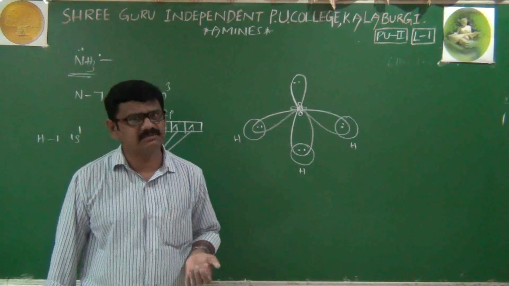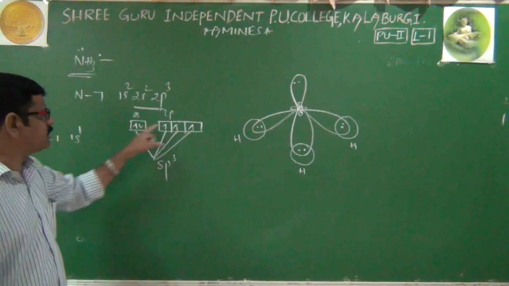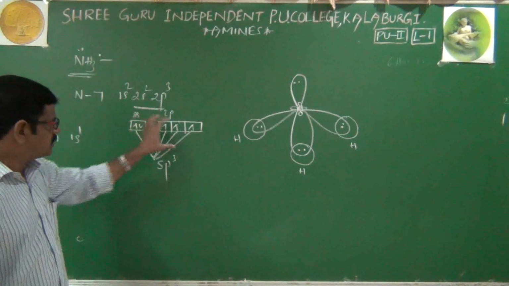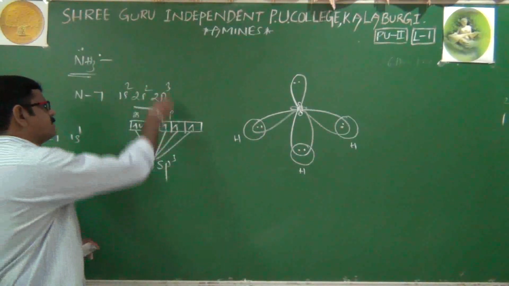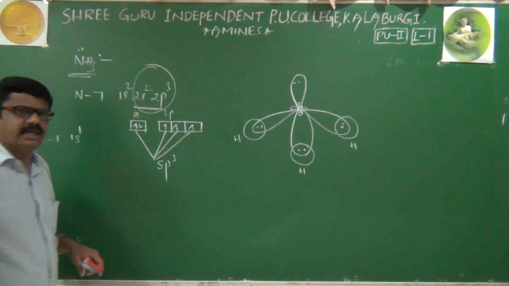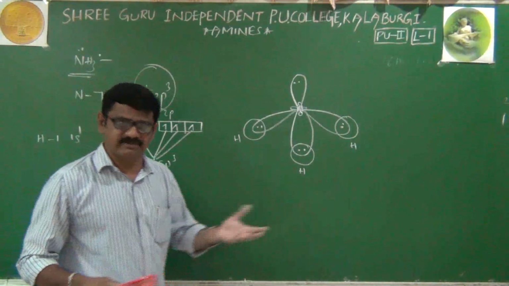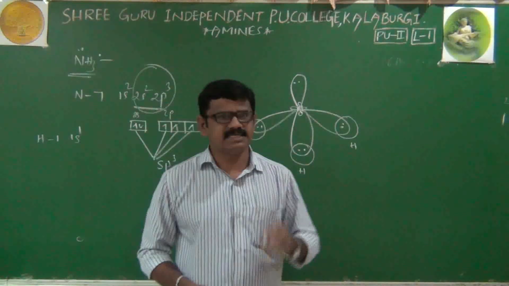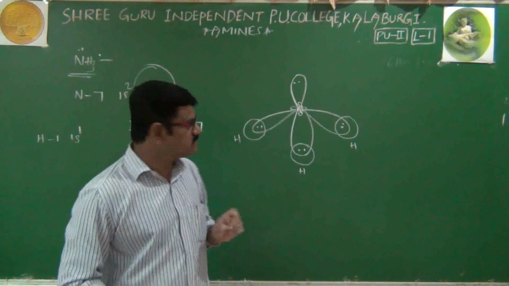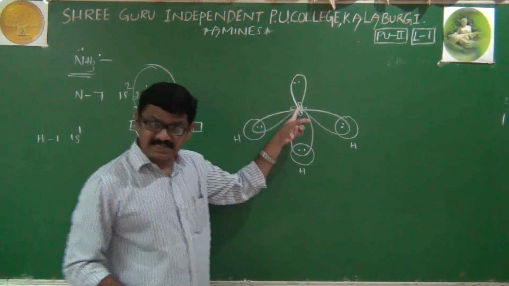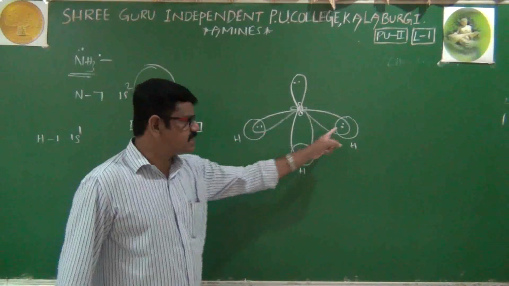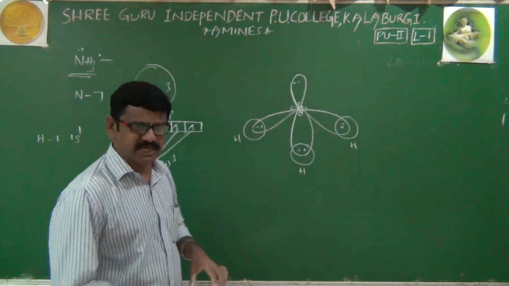Then what about nitrogen? Previously, when nitrogen was alone, a total of 5 valence electrons were present in the valence shell. If 5 valence electrons are present, it is definitely not stable. Then 3 more electrons are still needed. That's why nitrogen is sharing the electrons of the 3 hydrogen atoms individually.